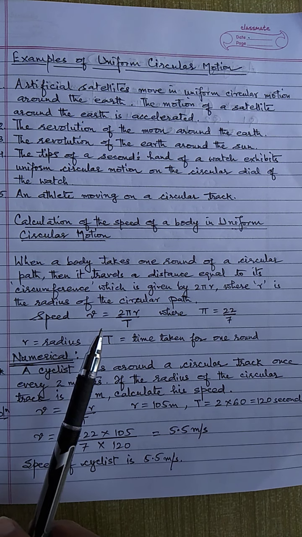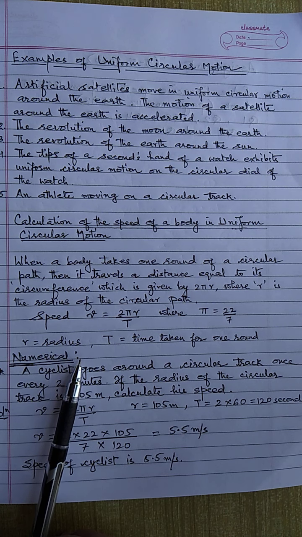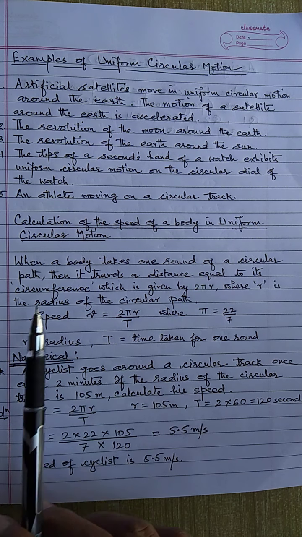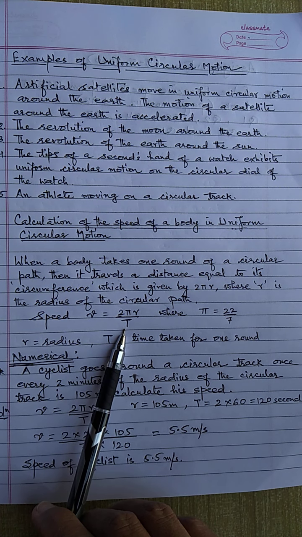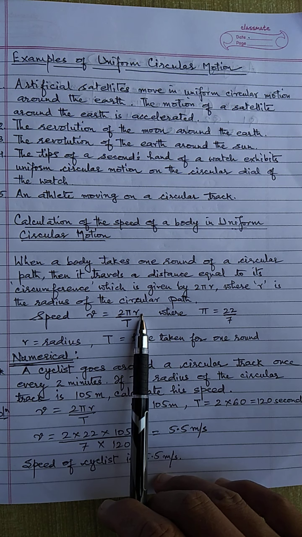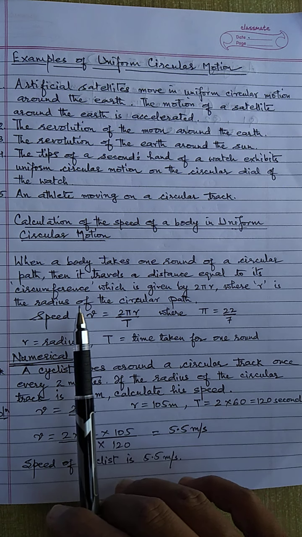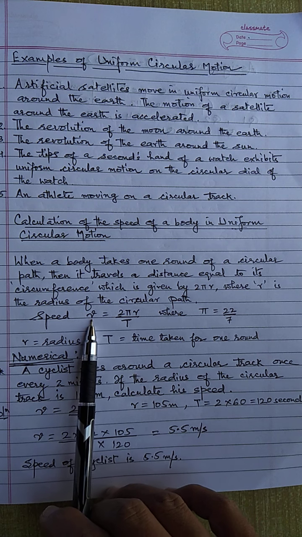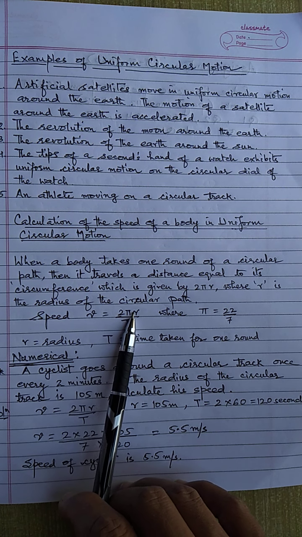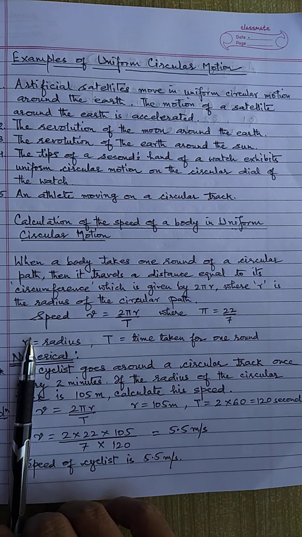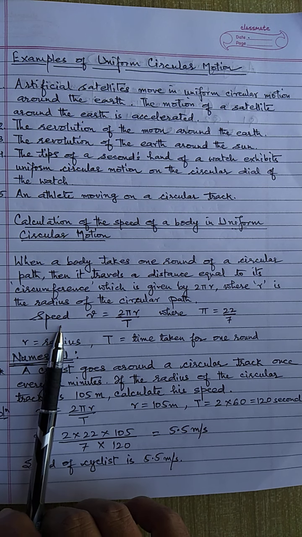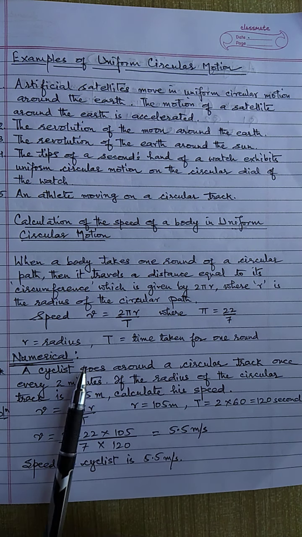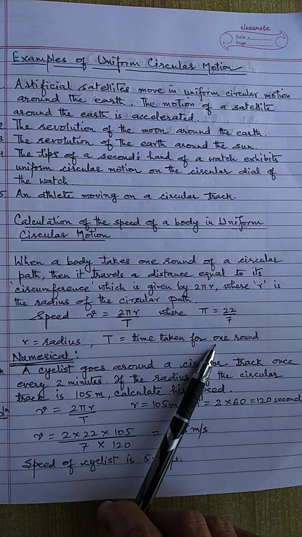Speed is distance traveled divided by the time. Now if some athlete is moving around a circle and he takes time t to complete one revolution, and the circle is of radius r, then the distance moved by him will be 2 pi r, that is equal to the circumference. So speed becomes 2 pi r divided by t. We can say speed or magnitude of the velocity, because every time the direction is changing in a circular path. The value of pi is equal to 22/7. r is the radius and t is the time taken for one round.